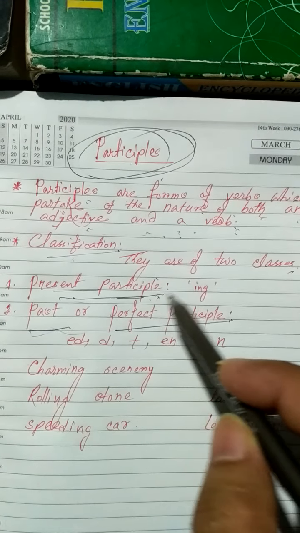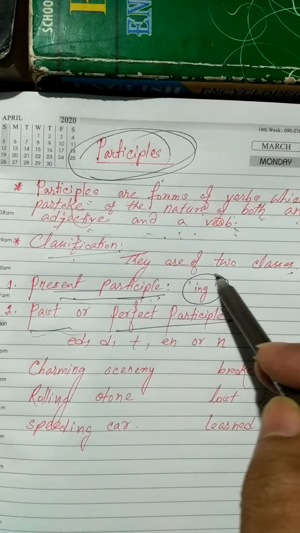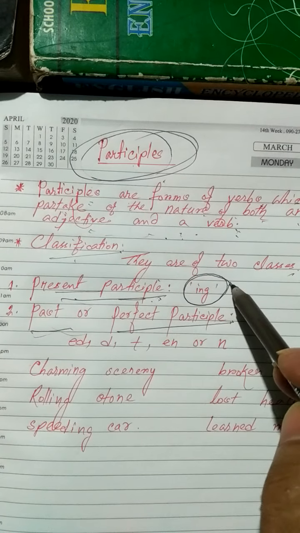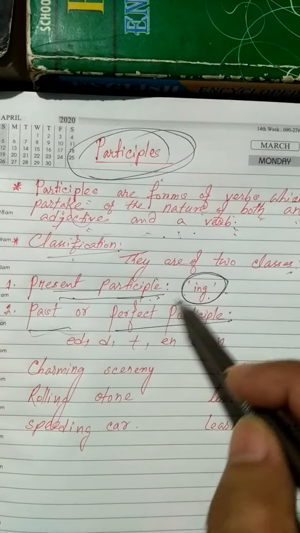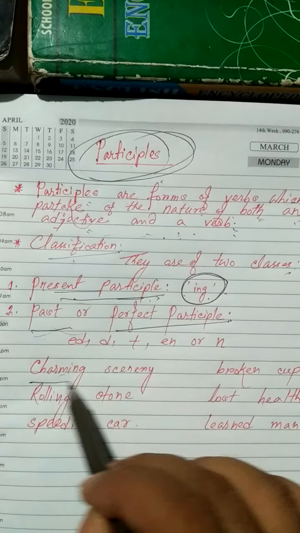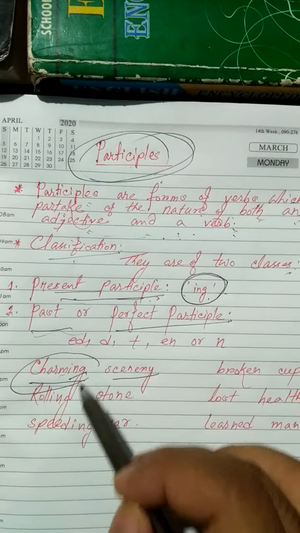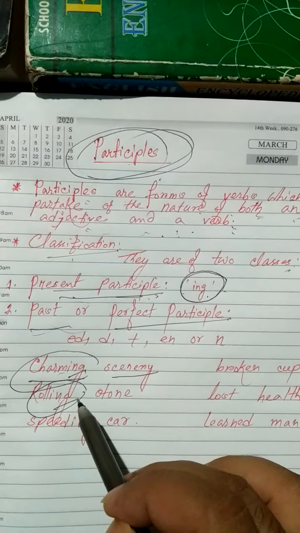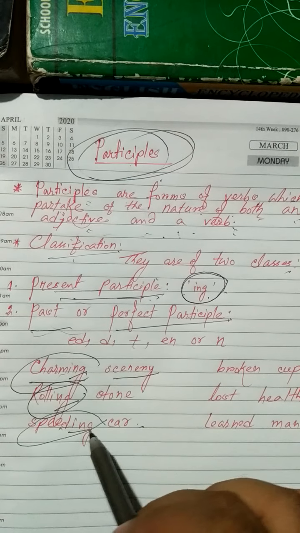The letters ing should be added to the word, like charming scenery, ing is added; rolling stone, ing is added; and speeding car, ing is added.